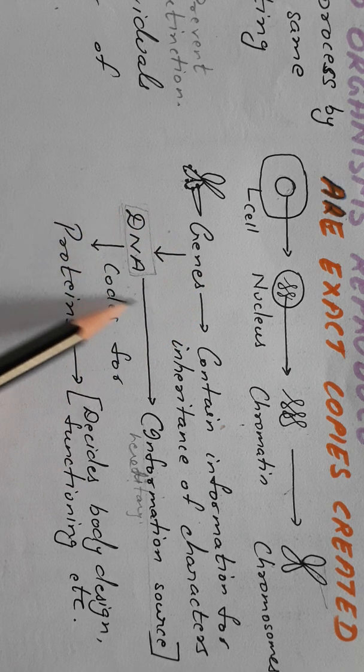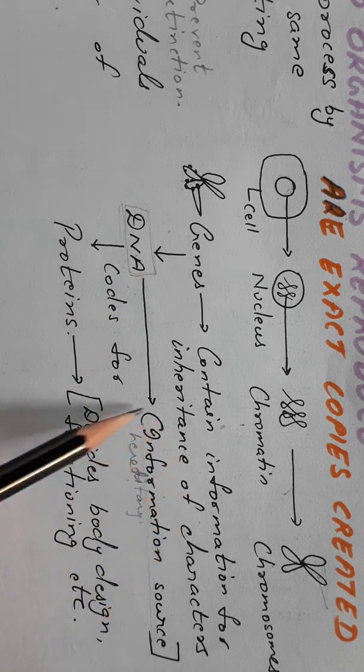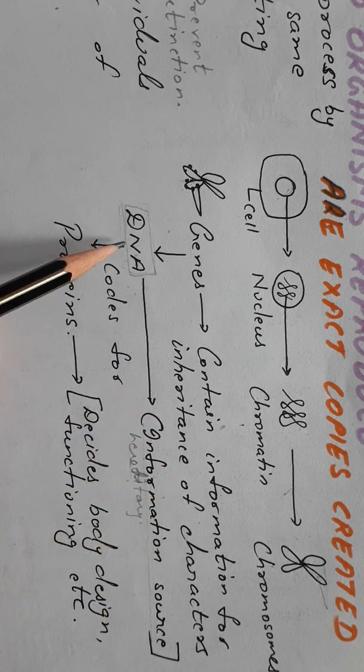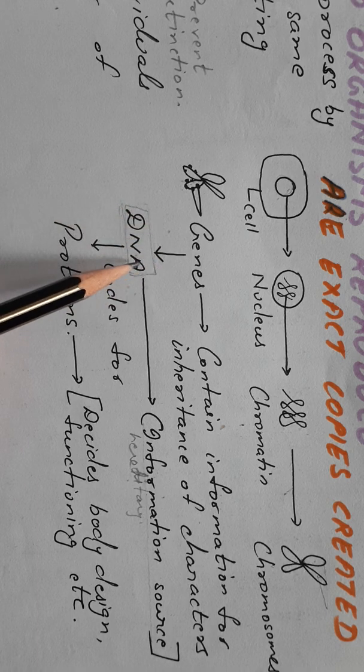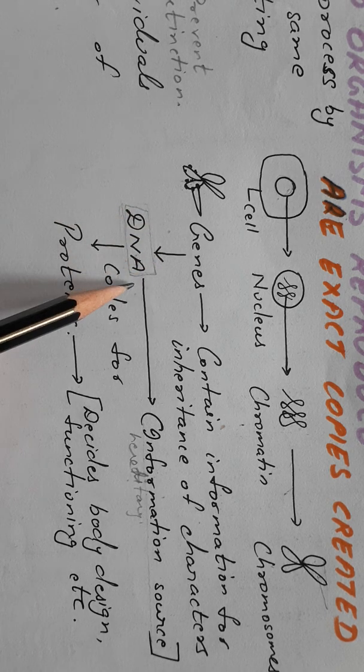So all that information, all that hereditary information, is present on the DNA. So we can say that DNA is functioning as a master copy.